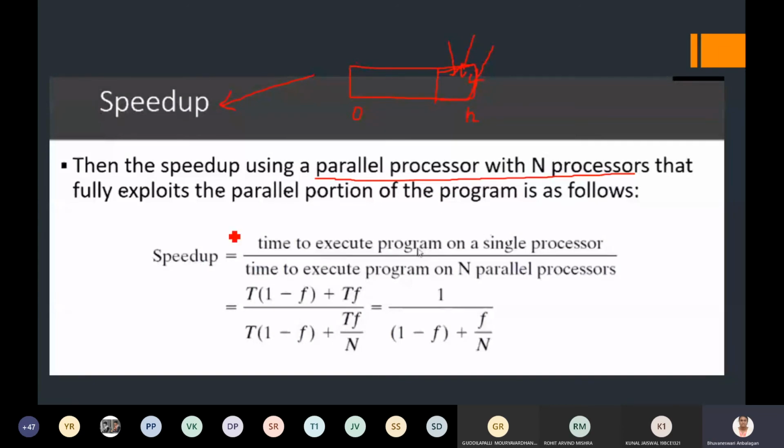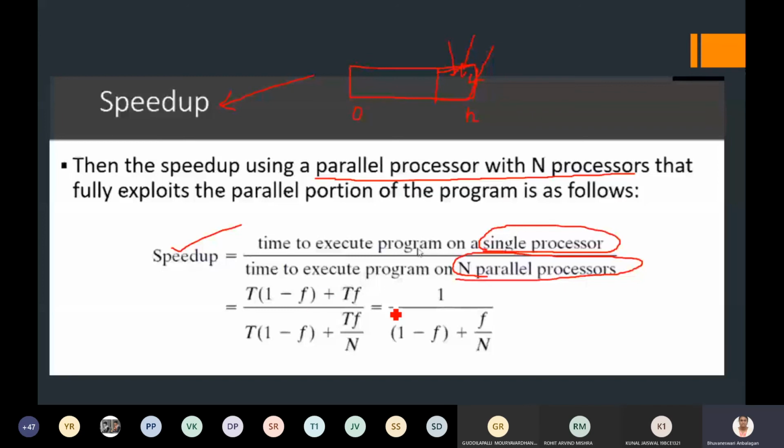That is what Amdahl has proposed: the time to execute the program on the single processor divided by the time to execute the same program on n parallel processors. When I introduce n parallel processors, it is ultimately going to increase the speedup of my program.